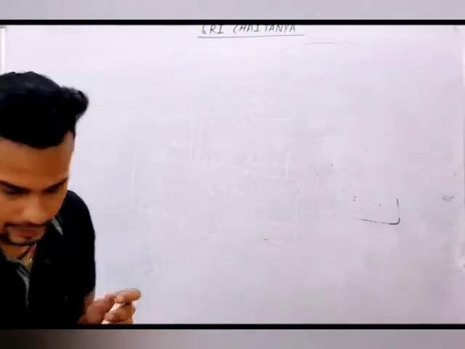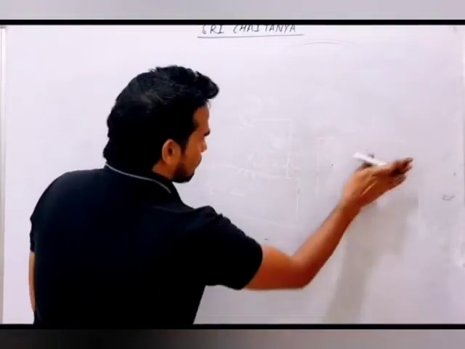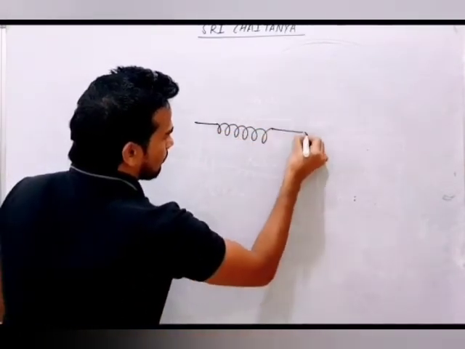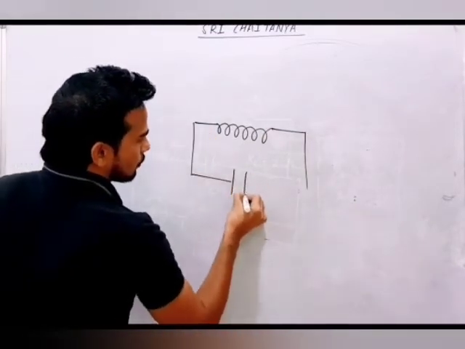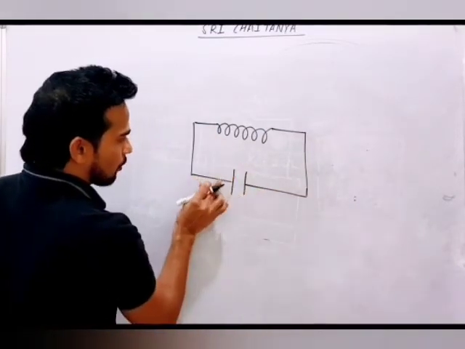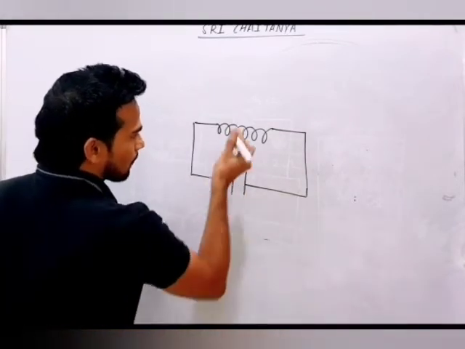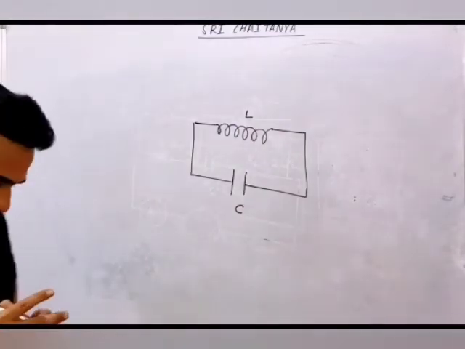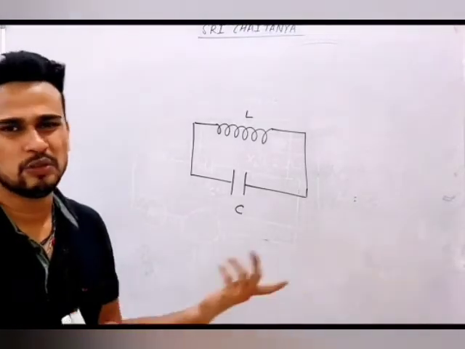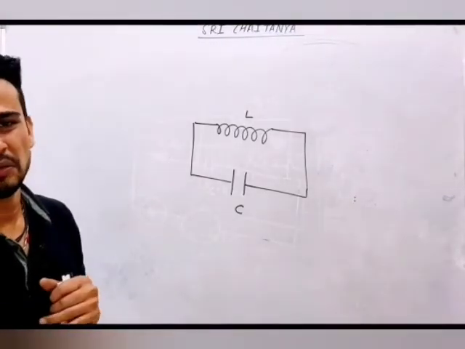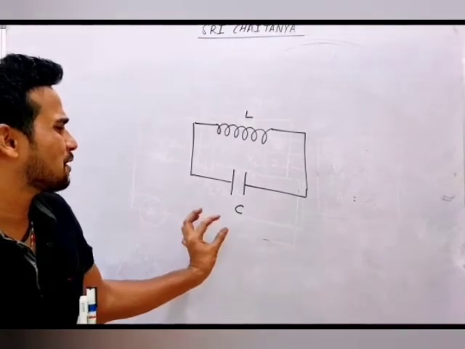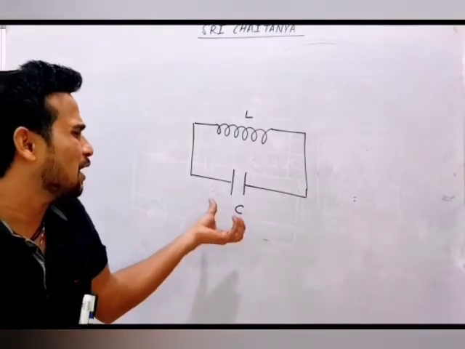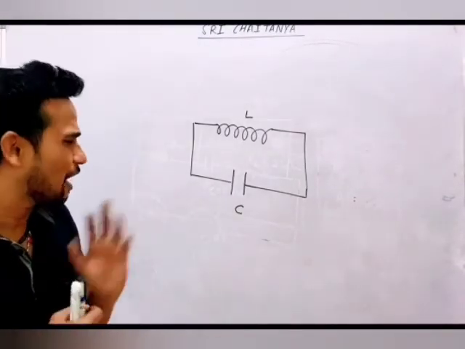Just see here, you'll get an idea. If someone says, sir, I have one inductor and one capacitor. We are talking about ideal LC oscillation. Ignore resistance anywhere. This is our L, sir. This is our C. You tell me, does the capacitor waste energy? No. Does the inductor waste energy? No. But if you give some energy, for example, someone gives some energy to the capacitor, will that capacitor waste that energy? No. It will try to store it.